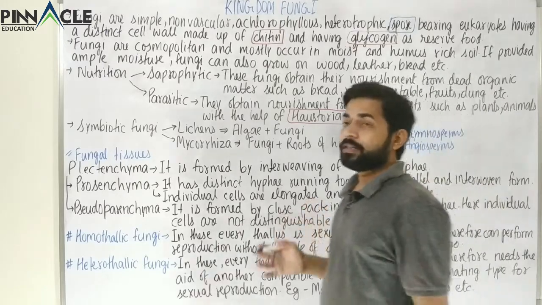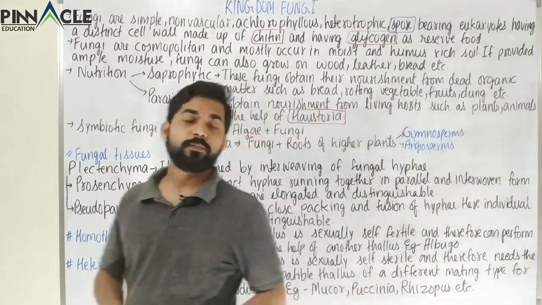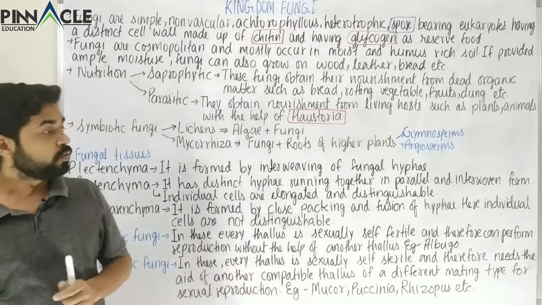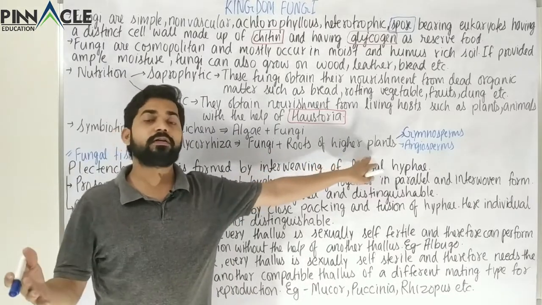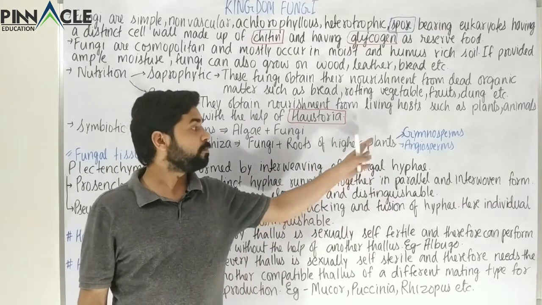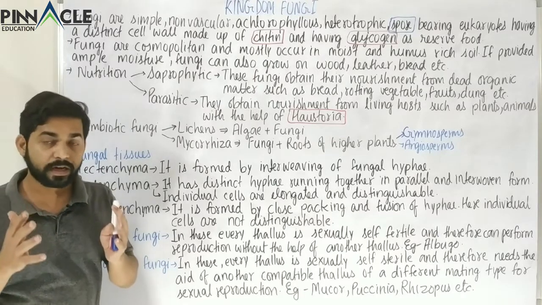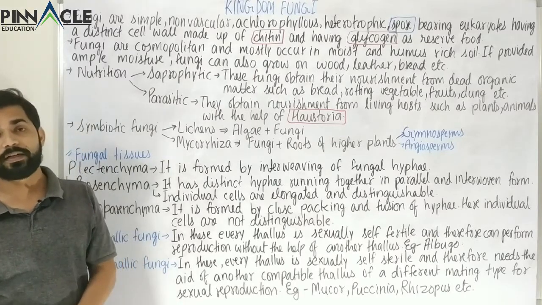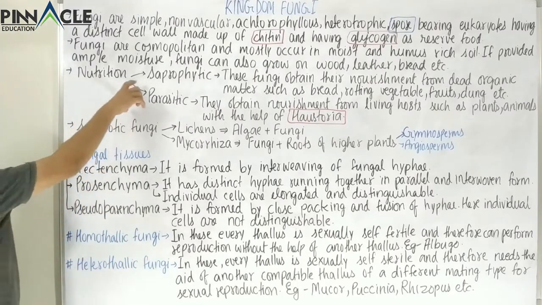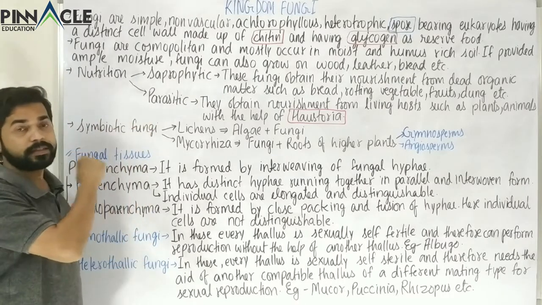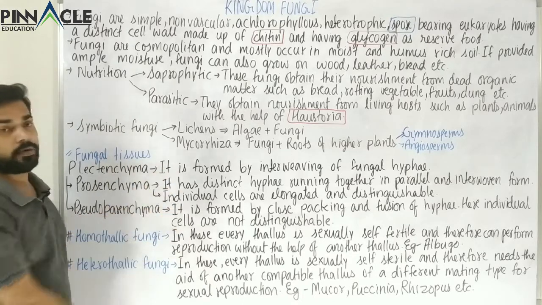So fungi are normally associated with the roots of gymnosperms, and especially there is a genus called Glomus. That genus of fungi is very commonly found in, or associated with, the roots of higher plants. So these were the three types of nutrition in fungi: saprophytic, parasitic and also symbiotic.